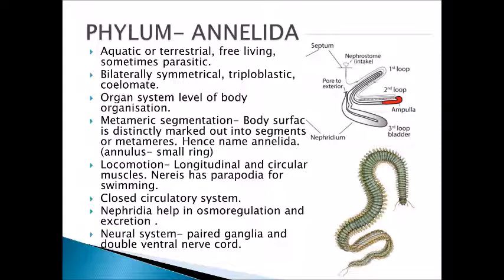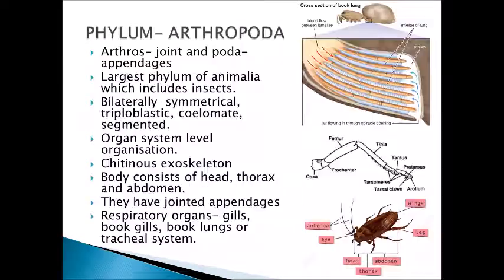Neural system is made up of paired ganglia. Ganglia is a mass of nerve cells and they are present in a pair. So that is what paired ganglia means, and a double ventral nerve cord is present. The nerve cord is present on the ventral side of the body and this is a double nerve cord. So this is about phylum Annelida, which has metameric segmentation and hence the name Annelida.